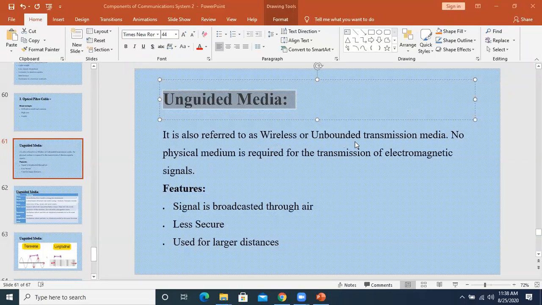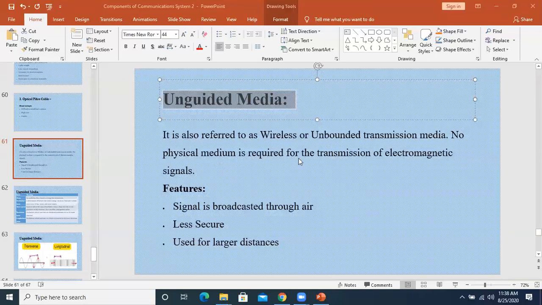One word is there: bounded is used for guided media, wired media, also called bounded media. Okay? Such kind of things may be asked in your MCQs. What is the difference? What is basically the other name of the guided media? Bounded media, wired media. What is the other name of the unguided media? Wireless media, unbounded media.